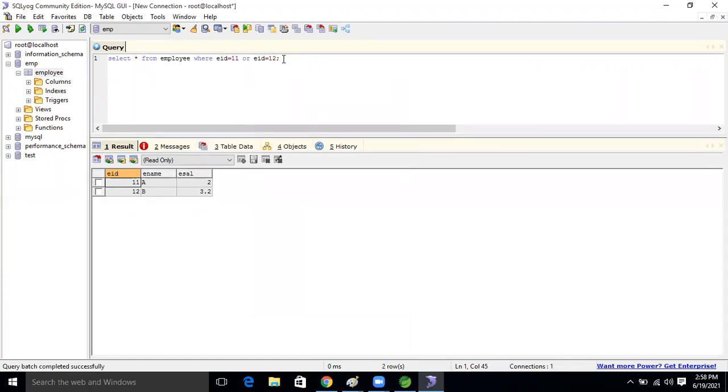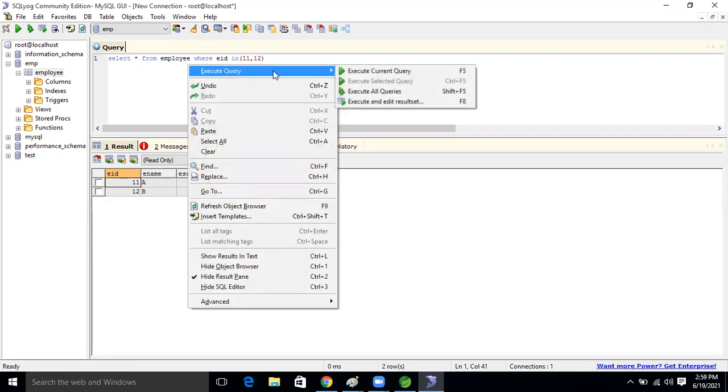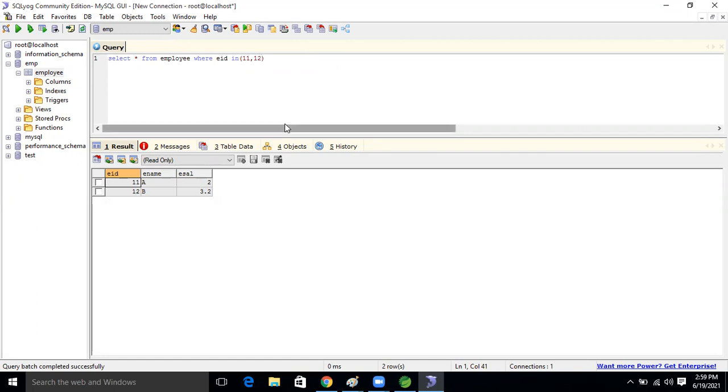So see, the query is lengthy or not, guys? So instead, what we will do now is use the EID IN operator. We can select like this also. In operator, if we select 12 and 11, I want these two records. Now execute the query. Same result we are getting or not?